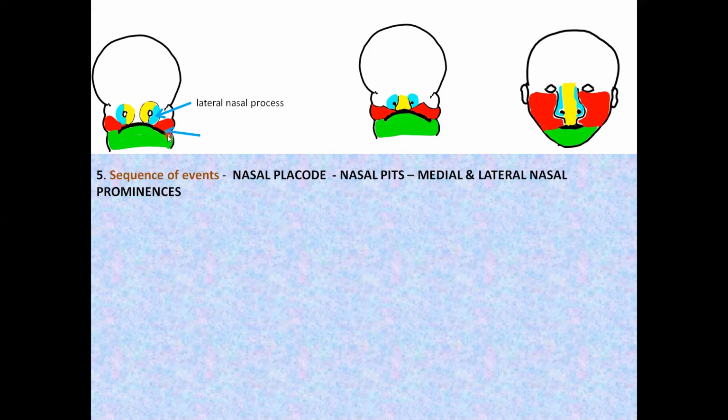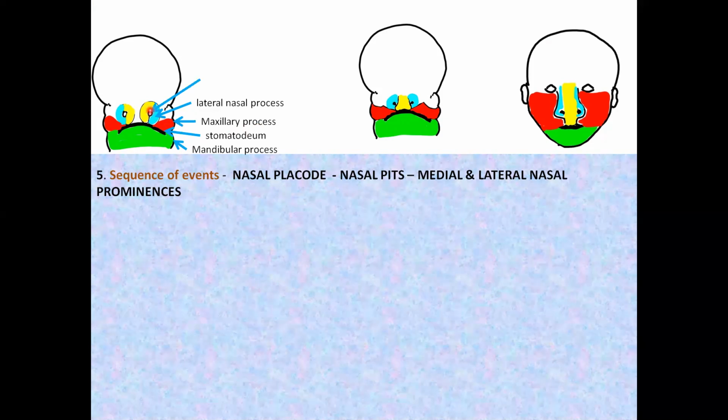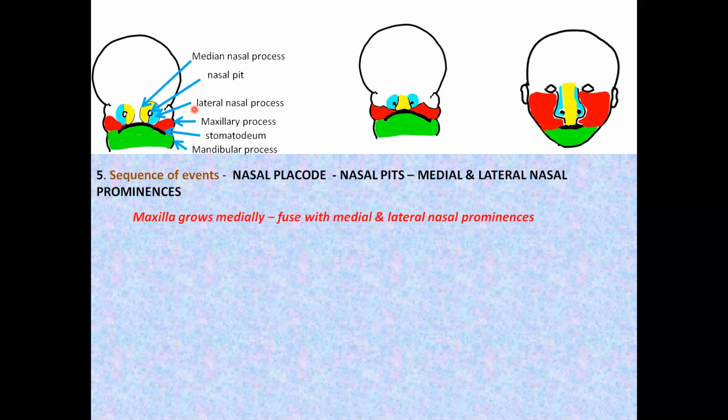This black color area pointed by the blue arrow, that's the stomatodium. Below the stomatodium, this green one, that's the mandibular process. Above the stomatodium, this red one, that's the maxillary process. Nasal pit, medial nasal prominence is the yellow color. The light blue one, that's the lateral nasal process.